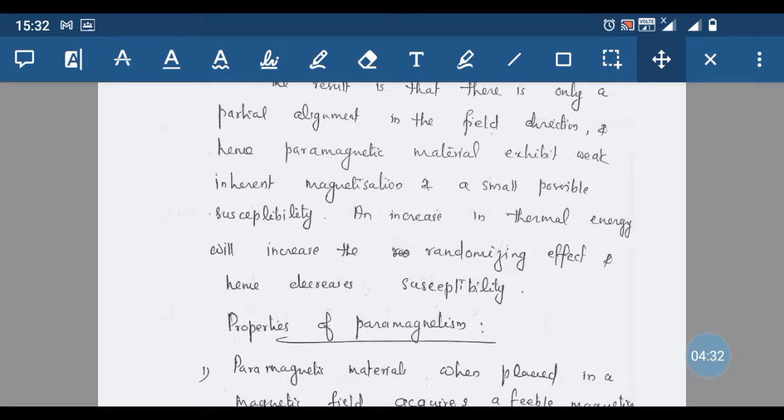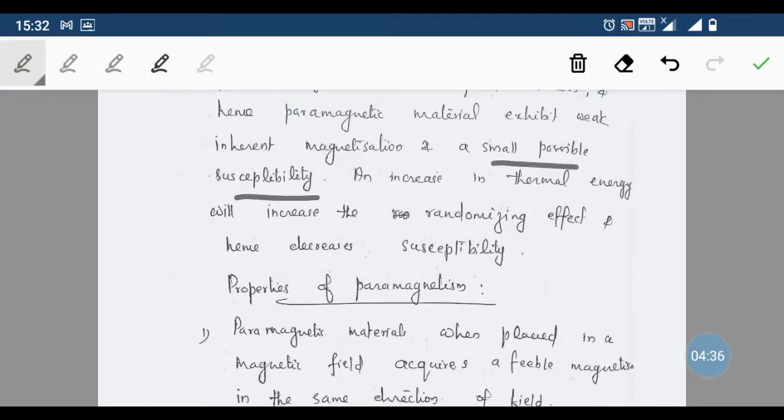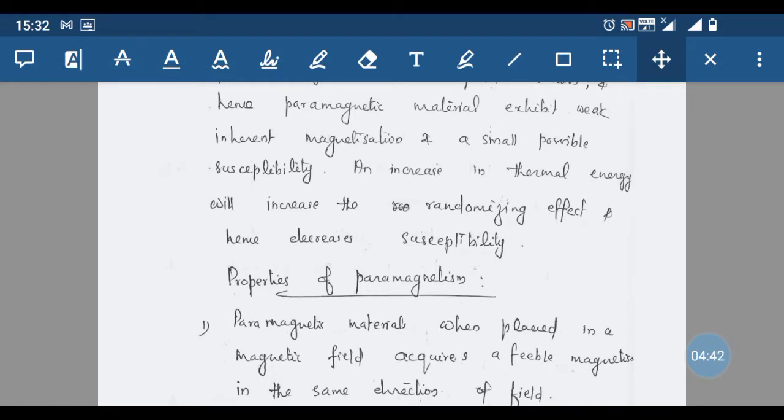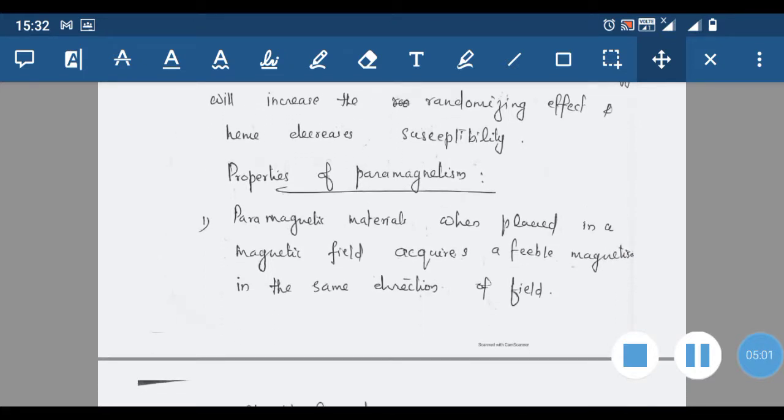An increase in thermal energy will increase the randomizing effect and hence decrease the susceptibility. So in paramagnetic substances, as the temperature increases, this randomizing effect also increases, and hence the susceptibility of the substance decreases.